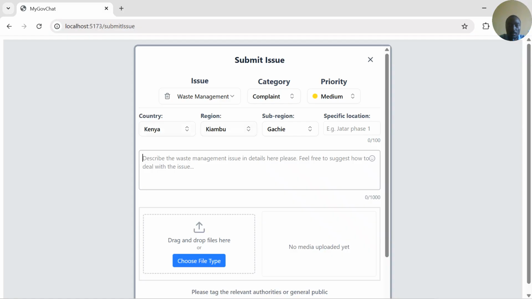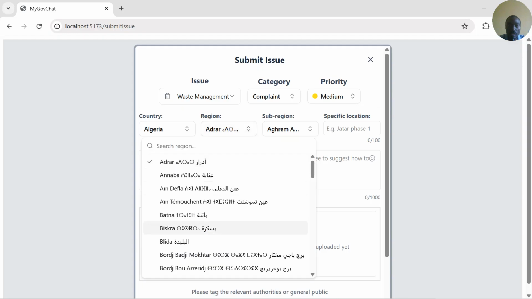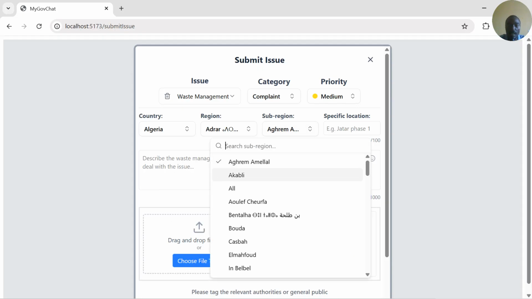Before we describe the issue, we select the country. And if we select a country here like Algeria, then all the regions that are associated with Algeria will pop up here. All these sub-regions here are the sub-regions that are associated with the first region in the selected country.